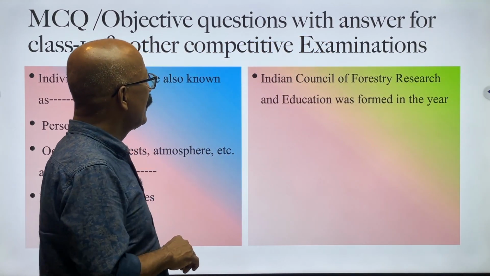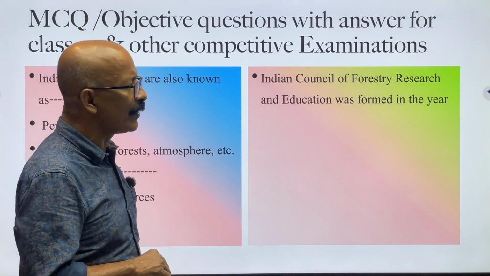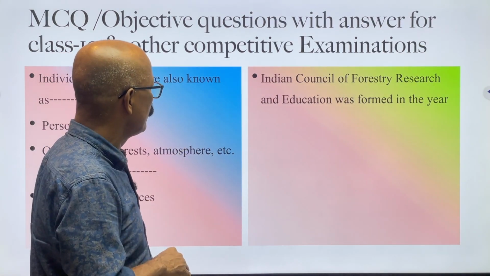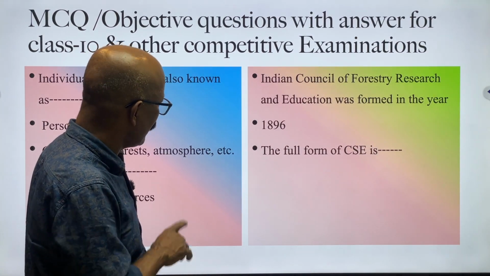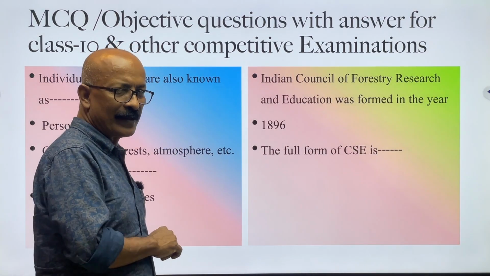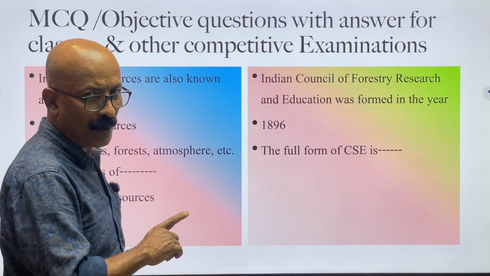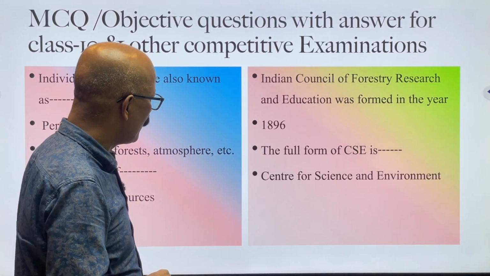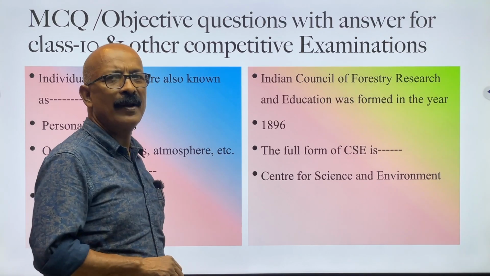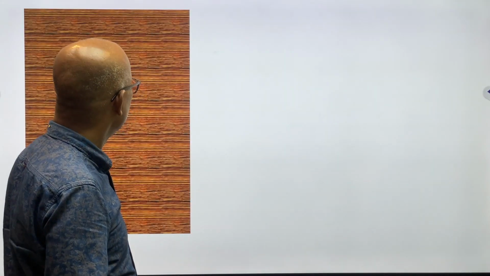Next question. Indian Council of Forestry Research and Education was formed in the year. In which year was it formed? And the options are 1896. Yes, the answer is 1896. The full form of CSE is dash. That means we have to write down the full form of CSE, and it is Center for Science and Environment. That is the correct answer. Center for Science and Environment.